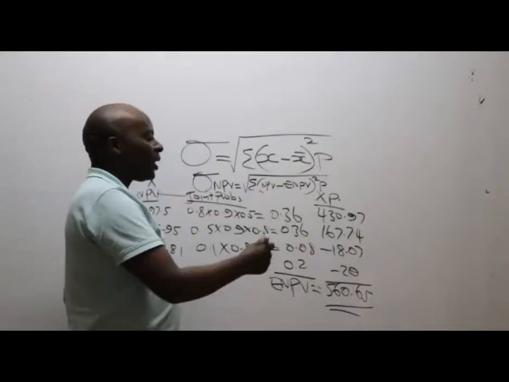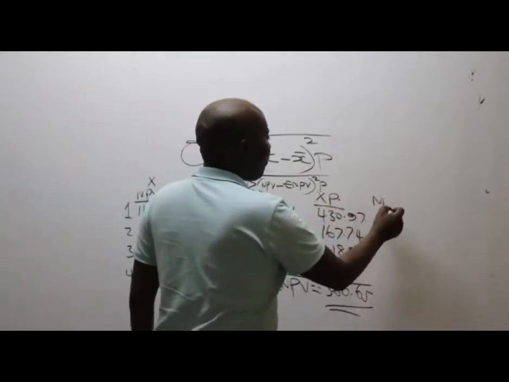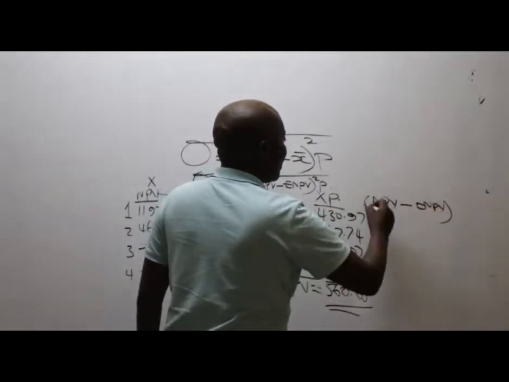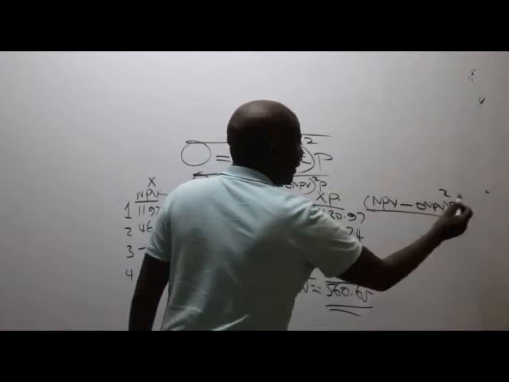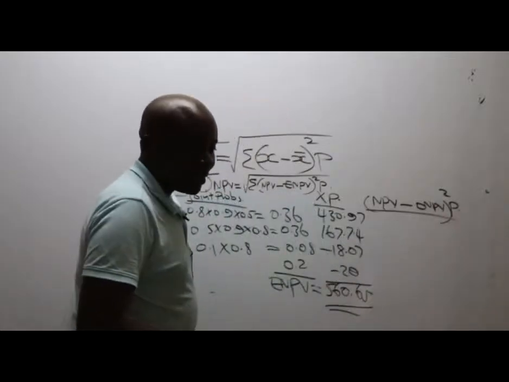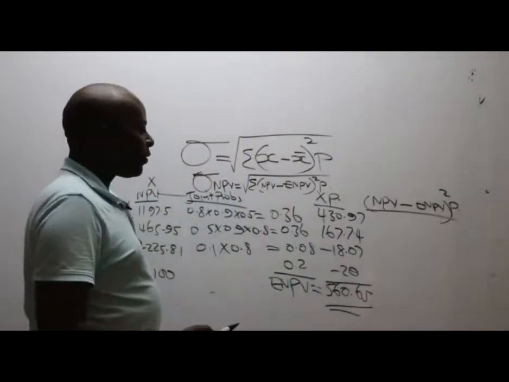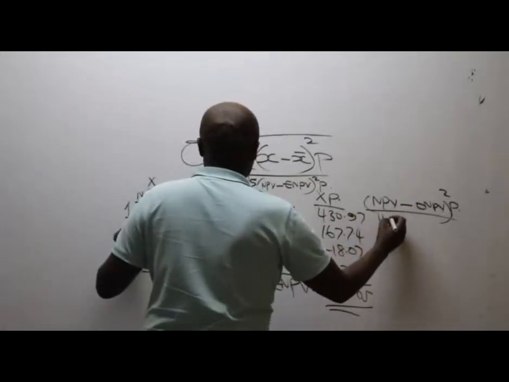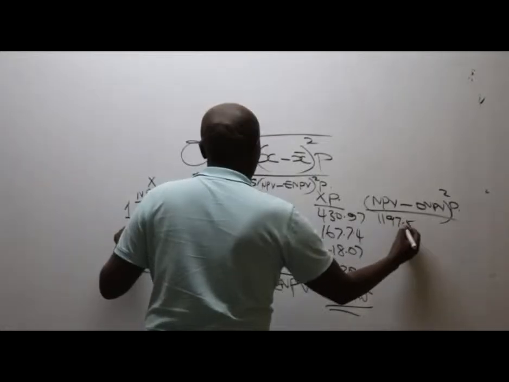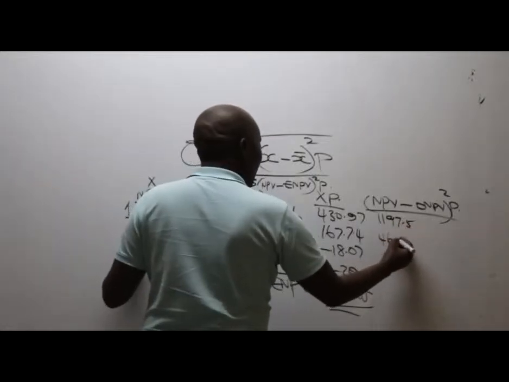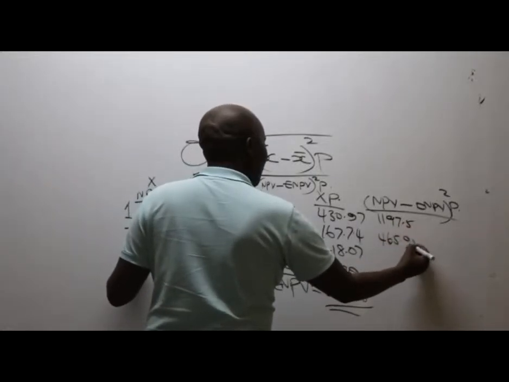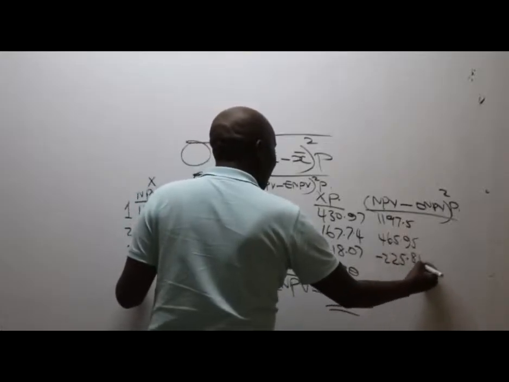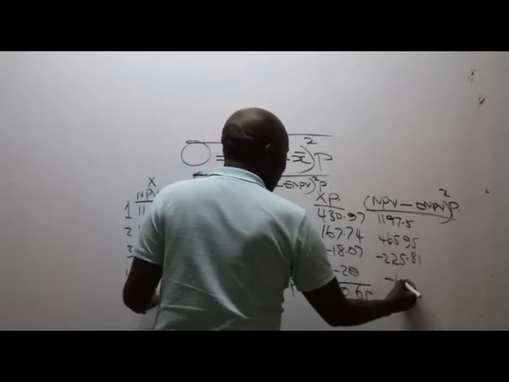Then come and create a column here of NPV minus expected NPV squared times probability. Create a column like that. So we start with the NPVs. They are here. I'm simply copying them down. These NPVs are here: 1197.5, 465.95, minus 225.81, and minus 100.